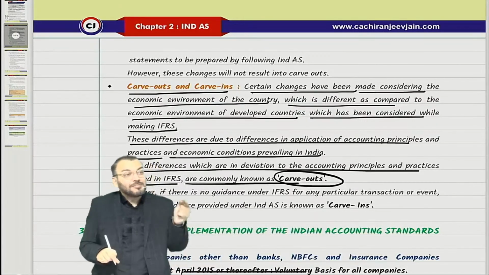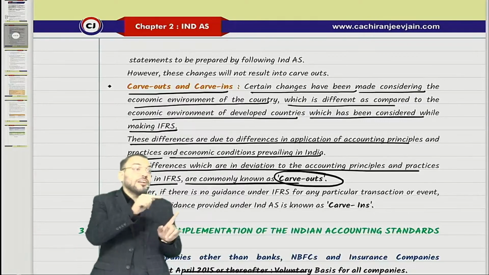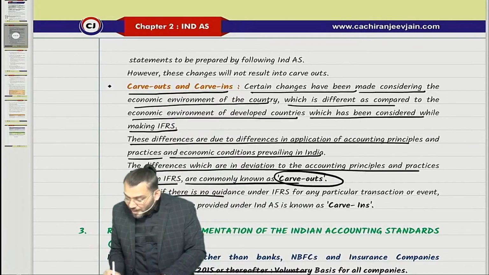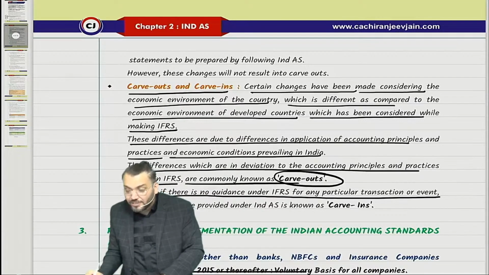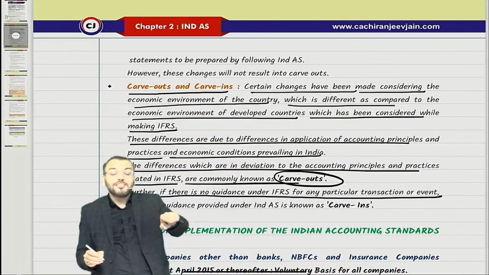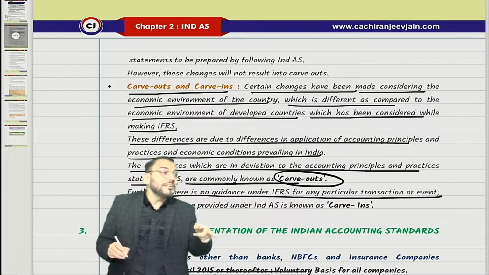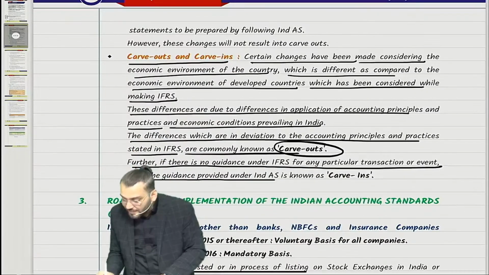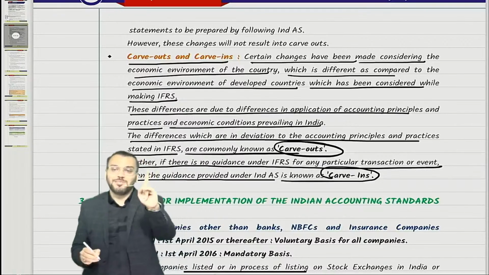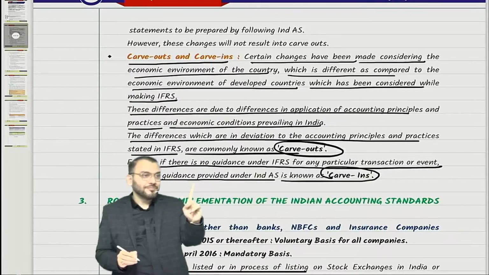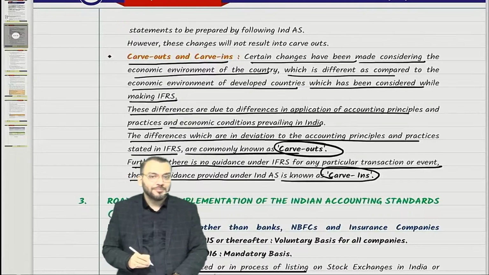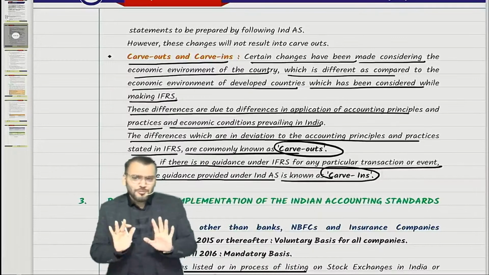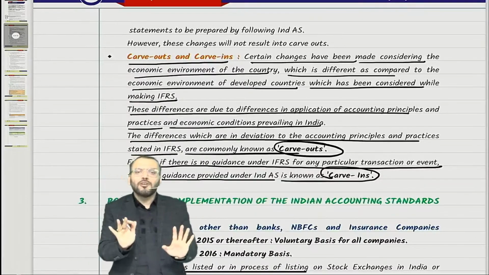We'll do carve outs with respective Ind AS. Right now I'm not teaching what the carve outs are. Further, if there is no guidance under IFRS for any particular transaction, IFRS is silent about the transaction, and the accounting treatment is given in Ind AS, that becomes what? Carve in. The guidance provided in India is known as carve in. There is only one carve in, and the balance are carve outs. This will be discussed in respective Ind AS. We'll wait for the actual discussion about carve out and carve in.